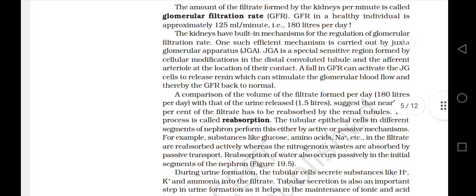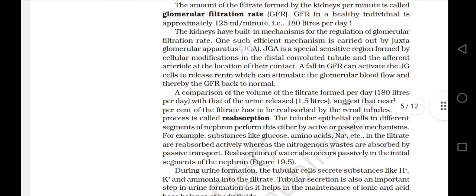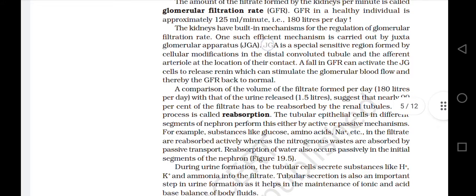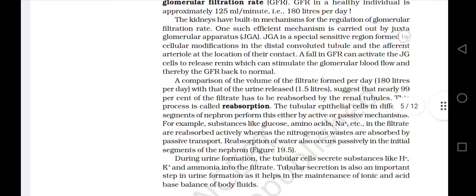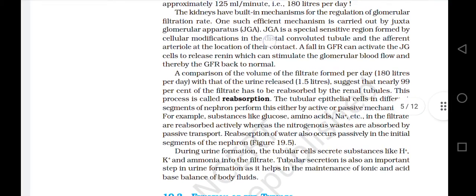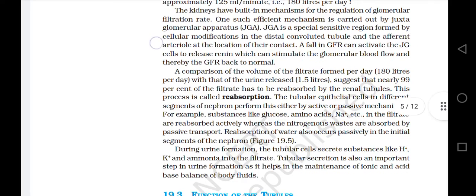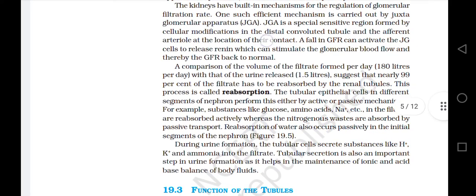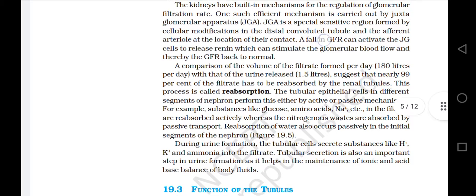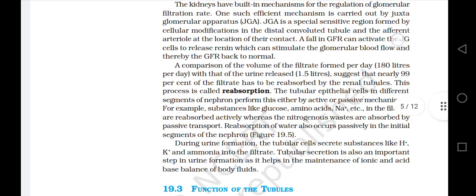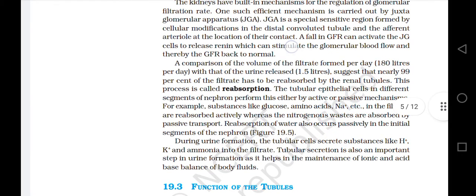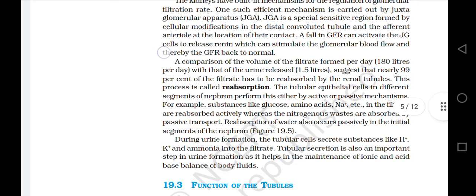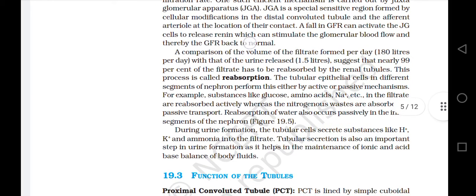One such efficient mechanism is carried out by the juxtaglomerular apparatus, JGA. JGA is a special sensitive region formed by the cellular modification in the distal convoluted tubule and the afferent arteriole at the location of their contact. A fall in GFR can activate the JG cells to release renin, which can stimulate the glomerular blood flow and thereby bring the glomerular filtration back to normal.